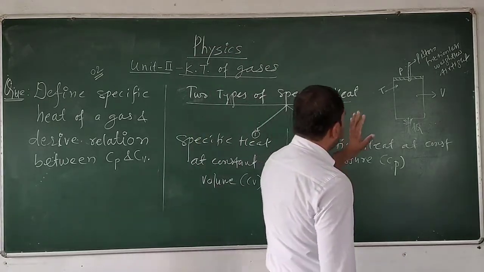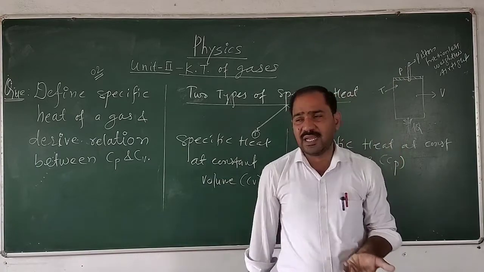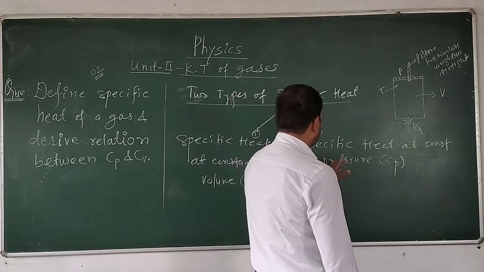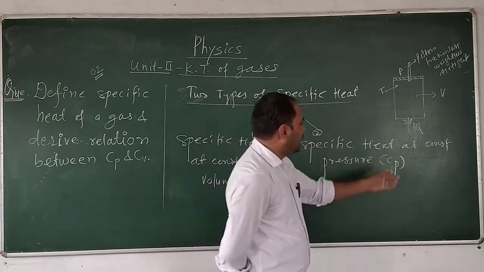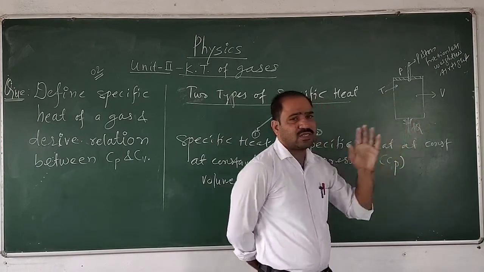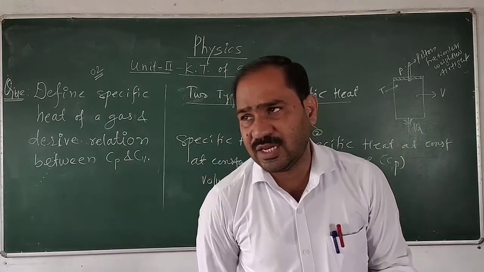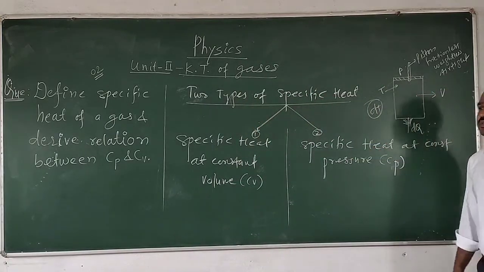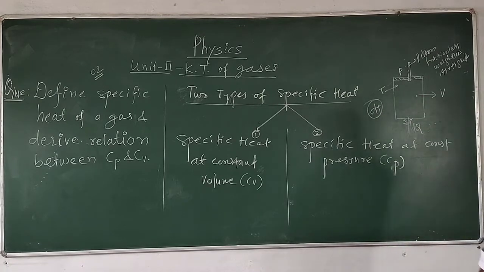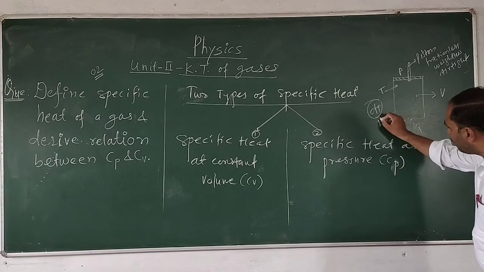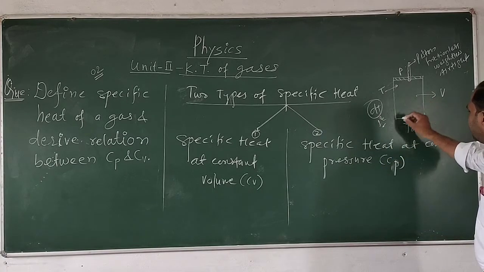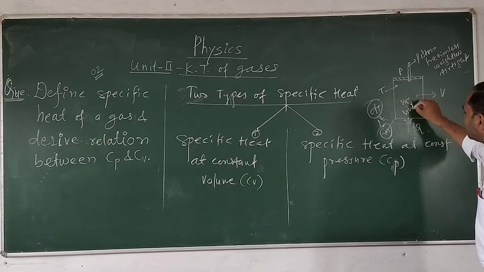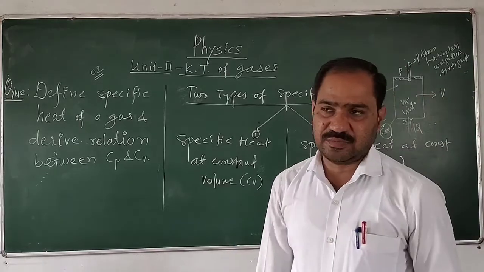So when the pressure is constant, meaning the initial and the final pressure must be the same, then this specific heat is the amount of heat energy given to the gas or the substance required to raise the temperature, meaning there must be a rise or fall of the temperature, by 1 degree Celsius, for a unit mass of a substance or gas.